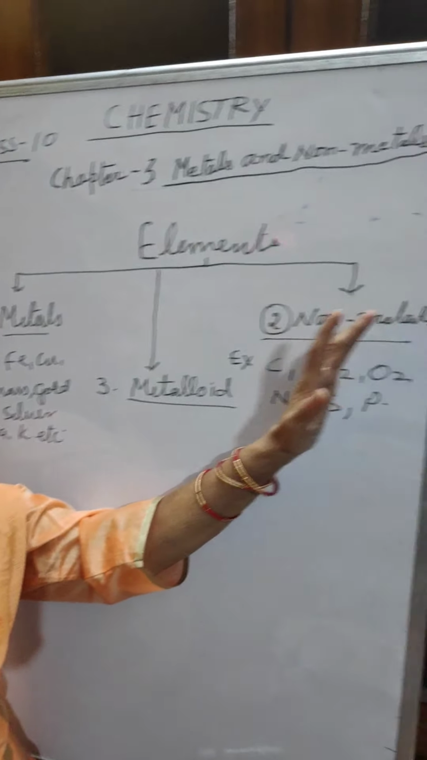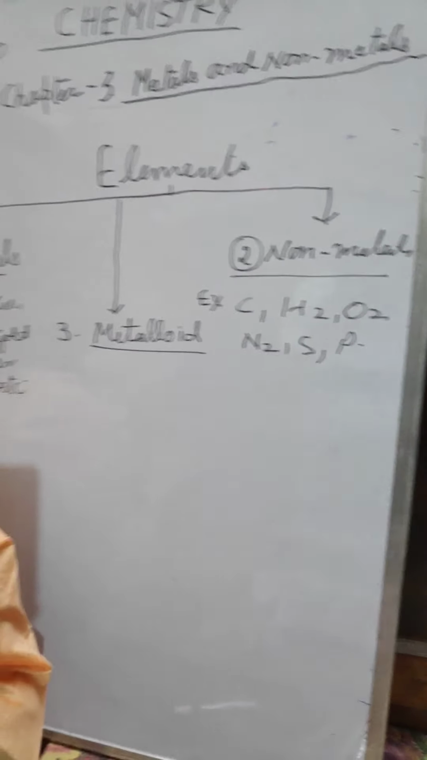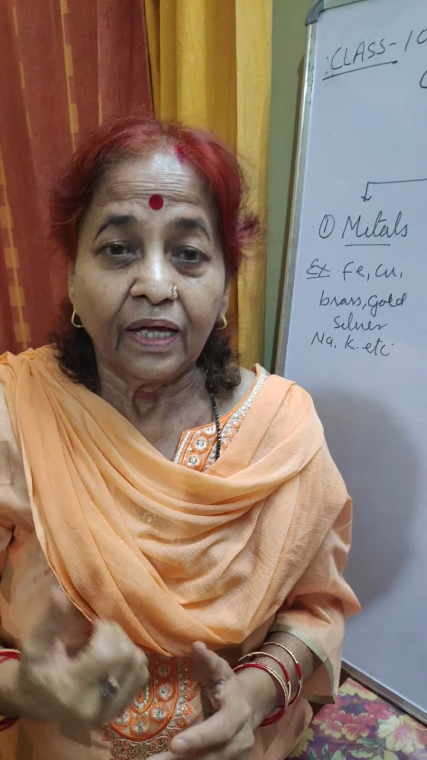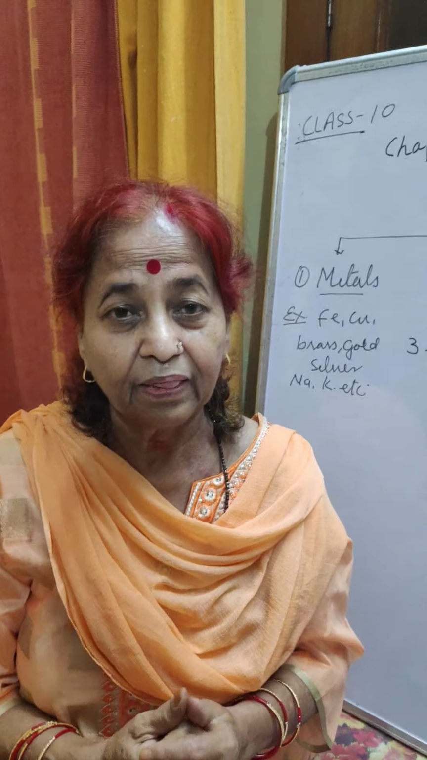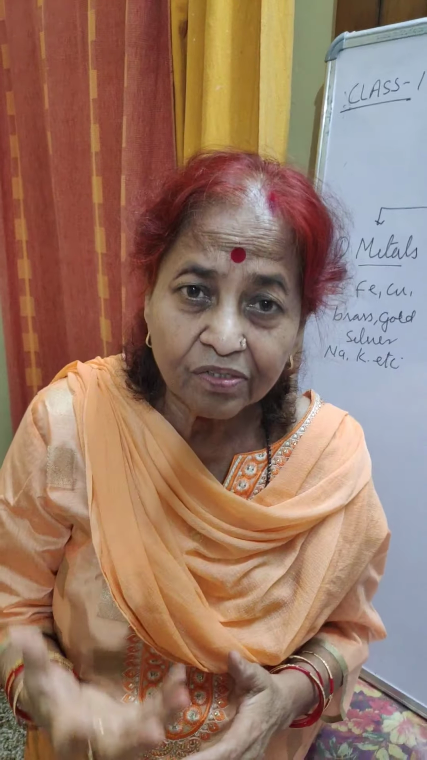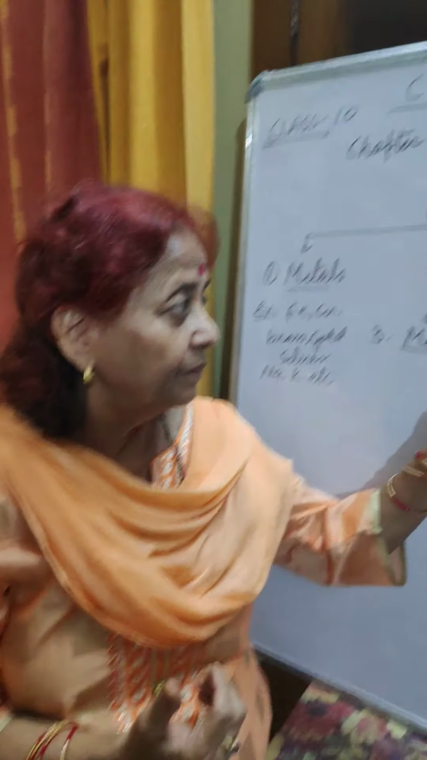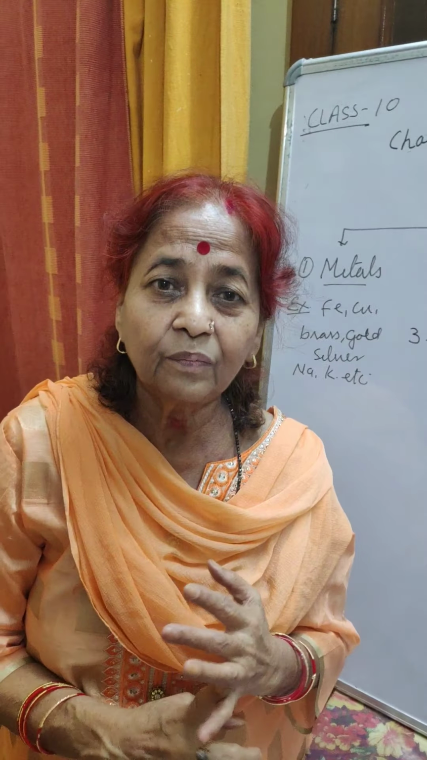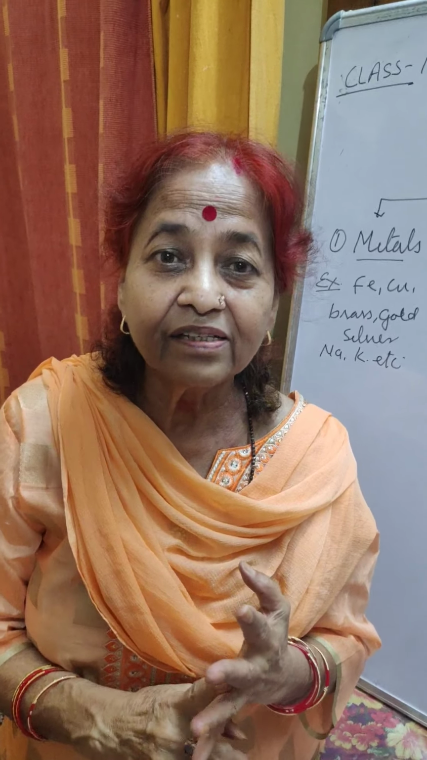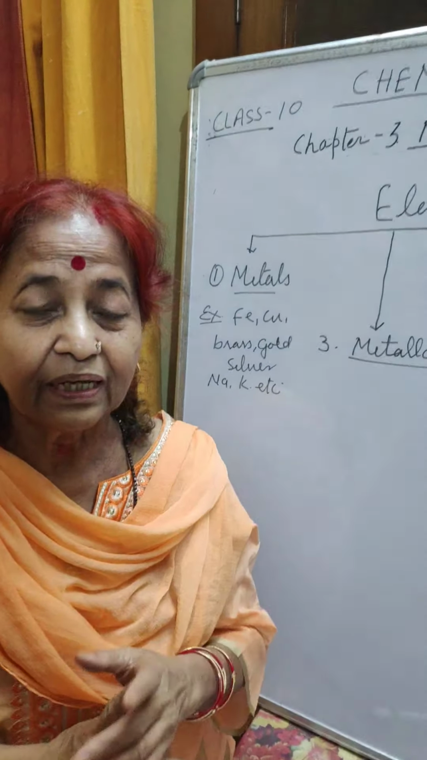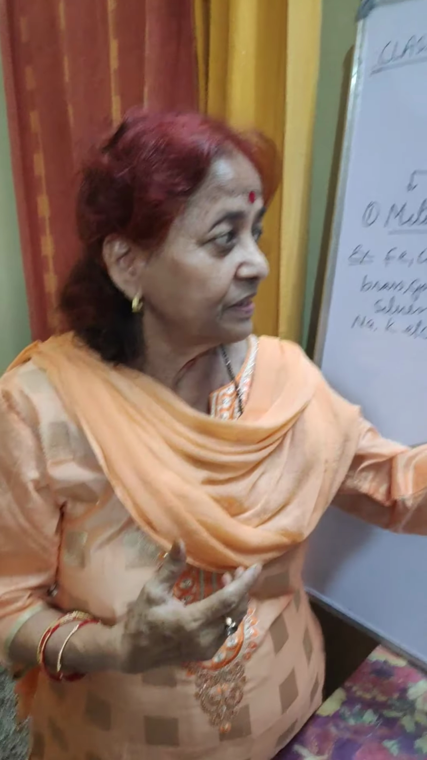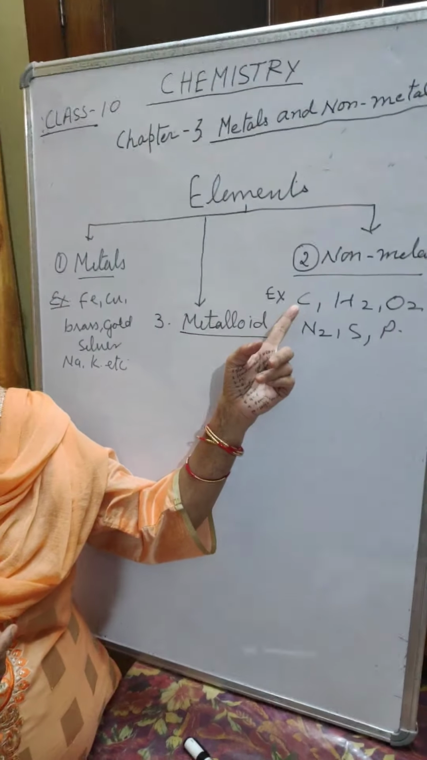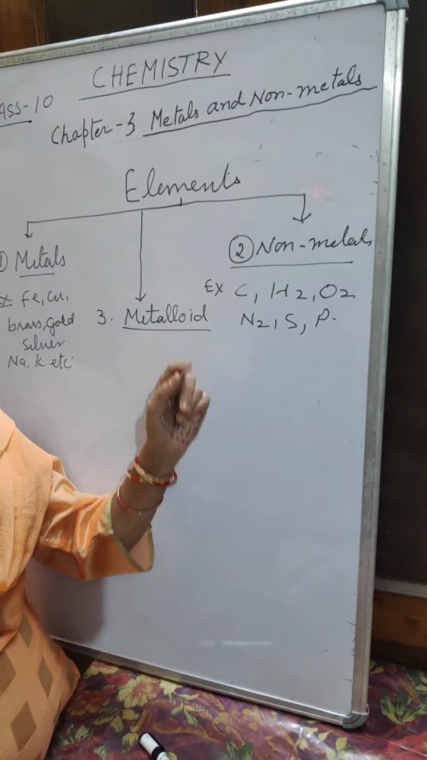Now the importance of non-metals, first carbon. Carbon is the most important non-metal, which is present in living and non-living organisms. Many millions of substances are made up of carbon, for example carbohydrates, proteins, fats, dyes and drugs. Carbon is present in living organisms, in plants and animals. It means that carbon is the most important non-metal element.